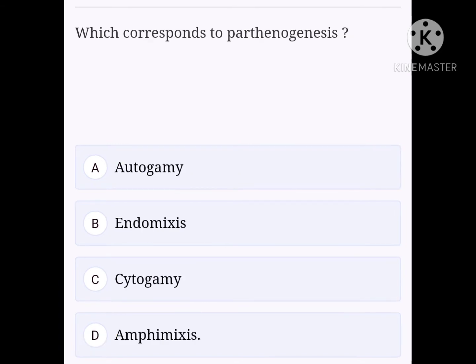Next question. Which corresponds to parthenogenesis? Option A, autogamy. Option B, endomixis. Option C, cytogamy. Option D, amphimixis. The right option for this question is B, endomixis.